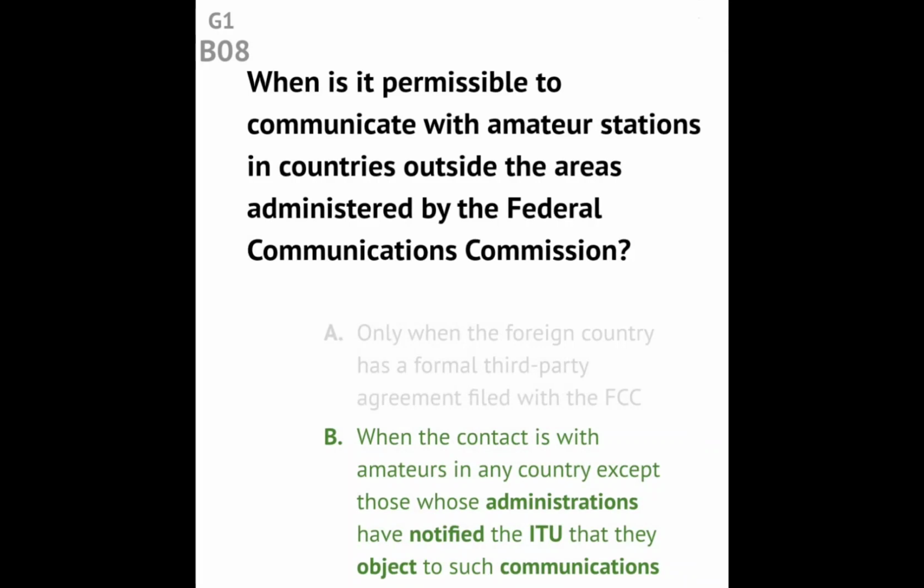Question G1B08. When is it permissible to communicate with amateur stations in countries outside the areas administered by the Federal Communications Commission? Answer: When the contact is with amateurs in any country, except those whose administrations have notified the ITU that they object to such communications.